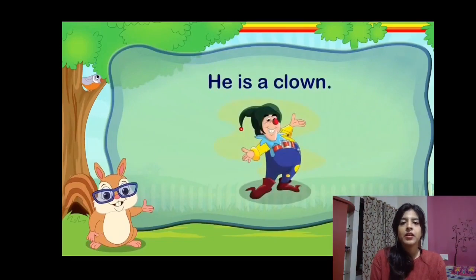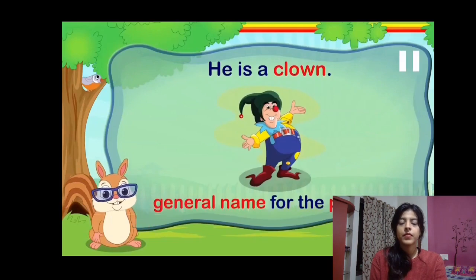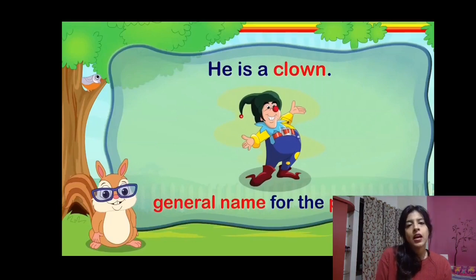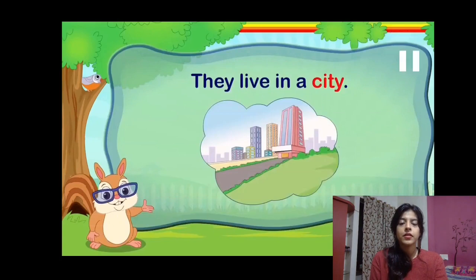Now for example, like you see on the screen, this is a clown. He is a clown. Are we taking his name? No, clown is a general name. So clown will be a common noun. So general name for the person. So if I say Harry is a clown, so Harry will be a proper noun and clown will be a common noun.